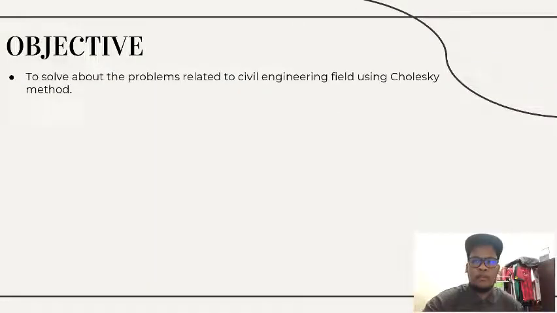Objective of our project: to solve a problem related to the civil engineering field using the Cholesky method.